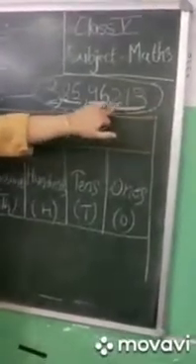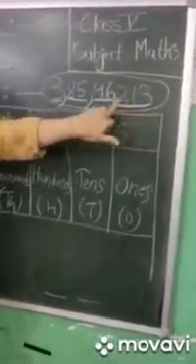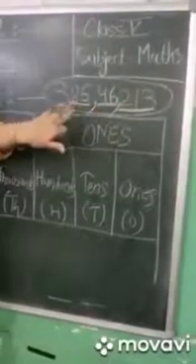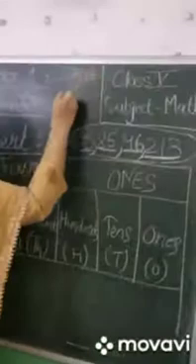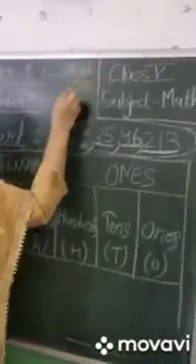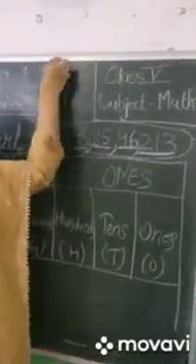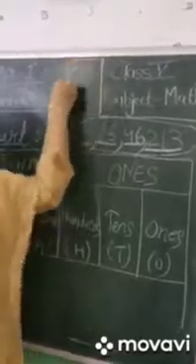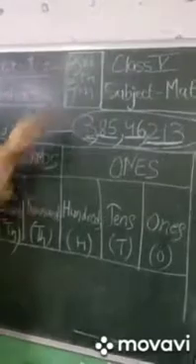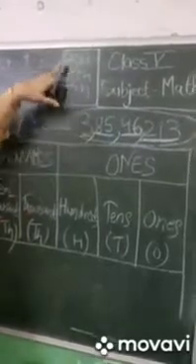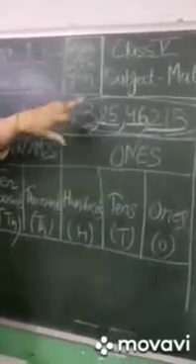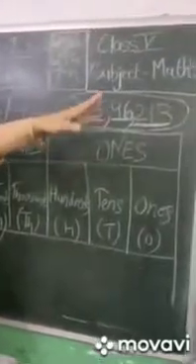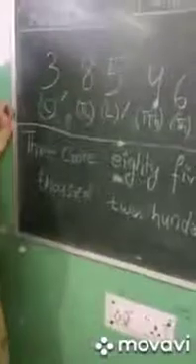We move to the left, and after the 3rd, 5th, and 7th digit, we put a comma. Remember this. In every large number, how do we put commas? After the 3rd, 5th, and 7th digit from the extreme right when we move towards the left.